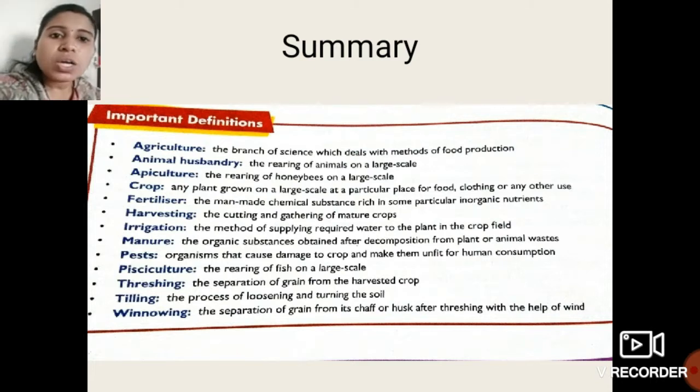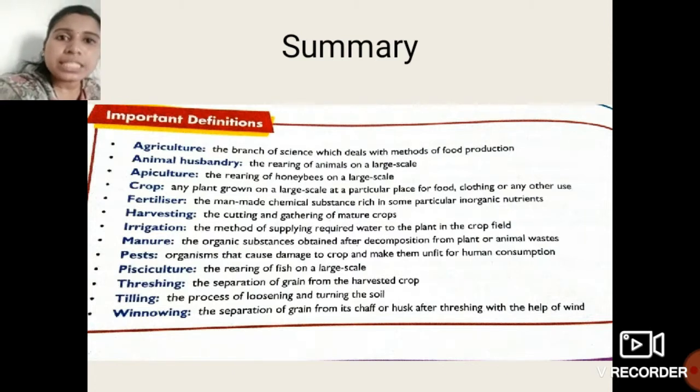What do you mean by a crop? Any plant which is grown on a large scale at a particular place for food, clothing or any other use is known as a crop. And what are fertilizers? The man-made chemical substances which are rich in some particular inorganic nutrients. This we have also seen in the first session of this revision. So these are the terms: harvesting, irrigation, manure. These are the processes covered in this chapter.